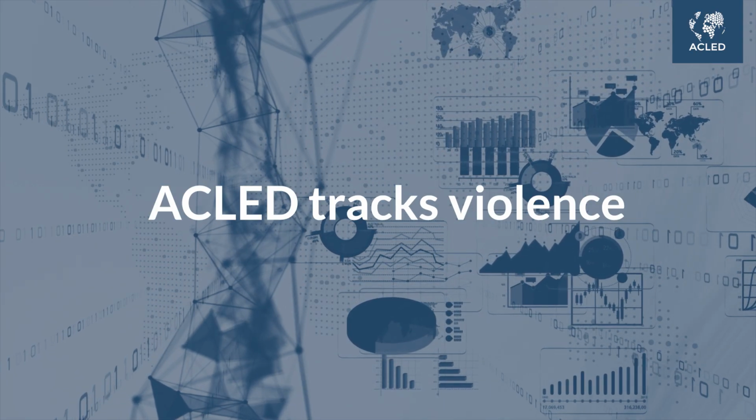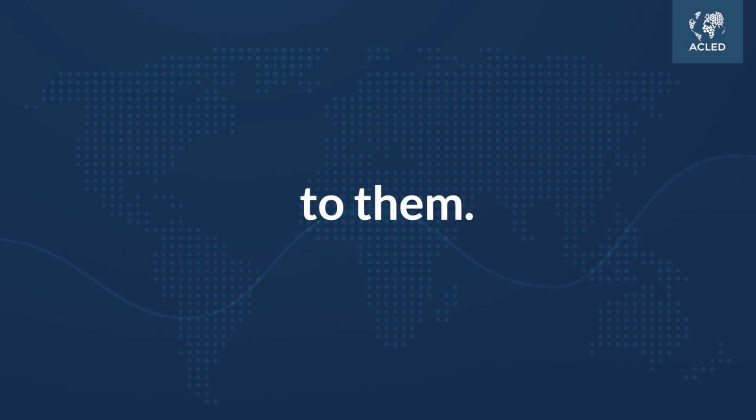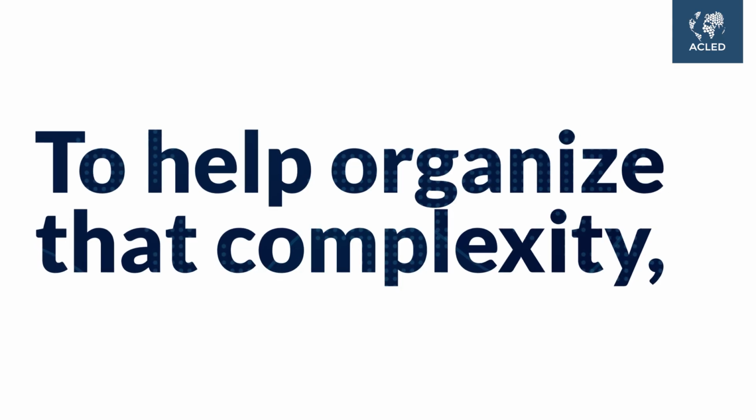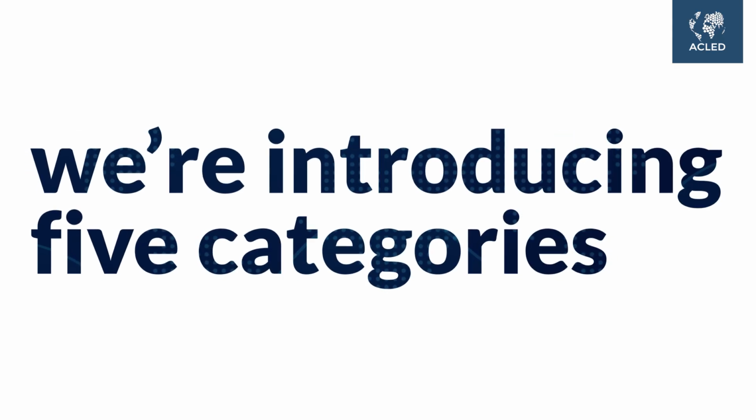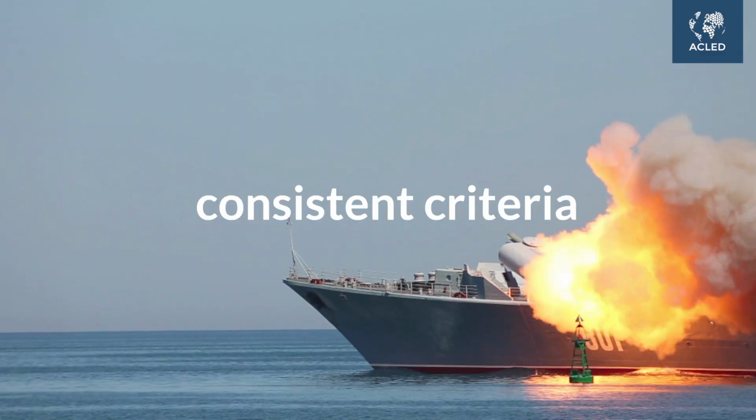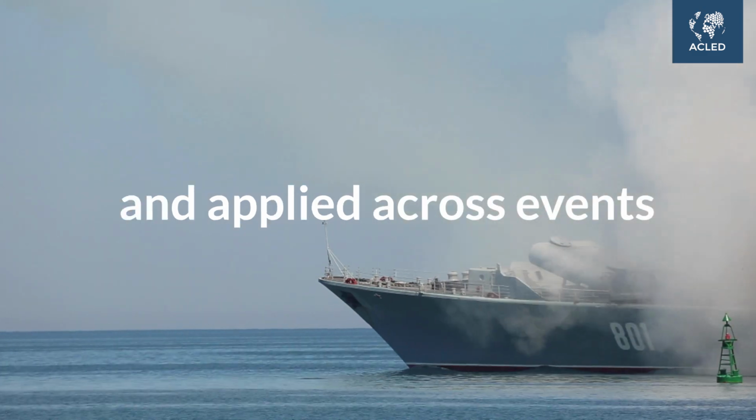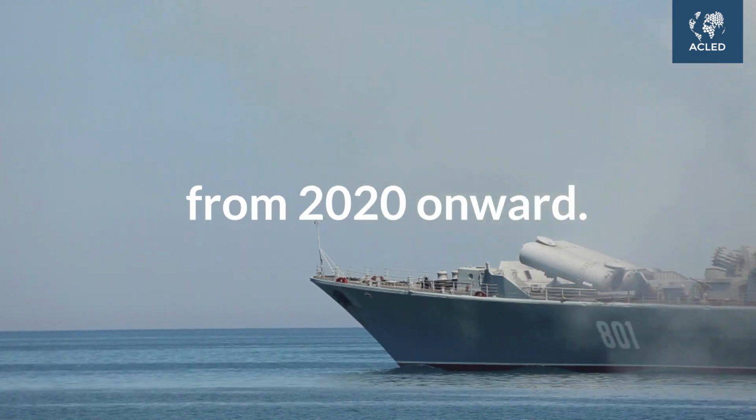That's why ACLED tracks violence at the event level, letting users define what matters most to them. But to help organise that complexity, we're introducing 5 categories built on clear, consistent criteria and applied across events from 2020 onward. Here's a snapshot.